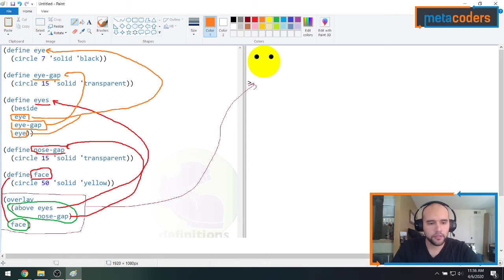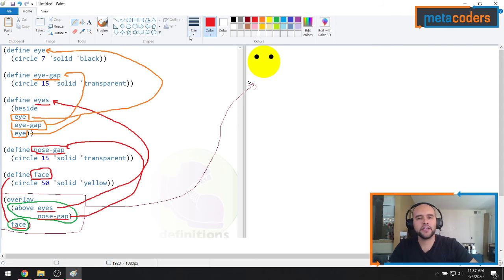Okay? So then that is how the computer reads the code. It starts on the bottom, in this case, and it first uses the overlay and above functions, which are already defined. The computer knows what that means, but it doesn't know what eyes and nose gap mean. So I have to define that. I have to tell the computer what to do when I say the word eyes or nose gap or face. And that's what I did right here. Face is a yellow circle. Nose gap is a transparent circle. And then eyes is another set of circles.